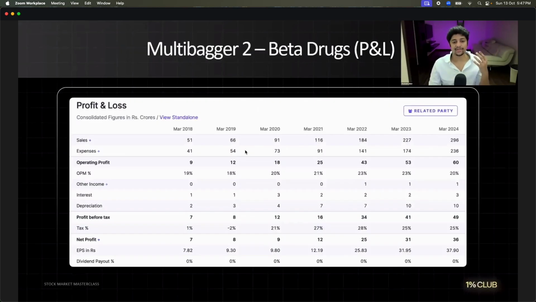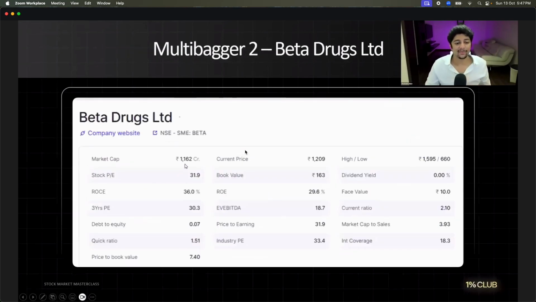And by the way, how big was this company? This company was a 1,100 crore company. This company is very, very small even today. And 3 years ago, this company was a 300 crore company. It has already given 300% return in 3 years. And it is only 1,000 crores. It is 6 times smaller than Share India.